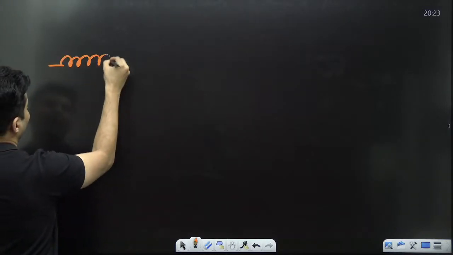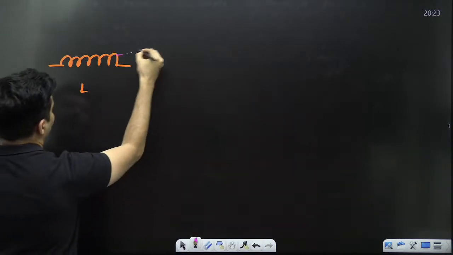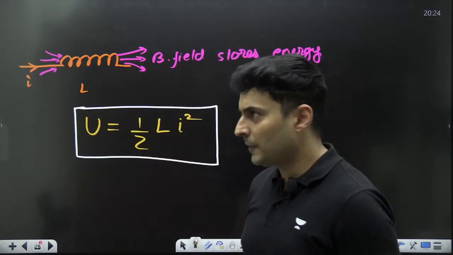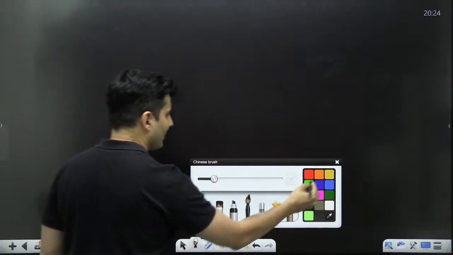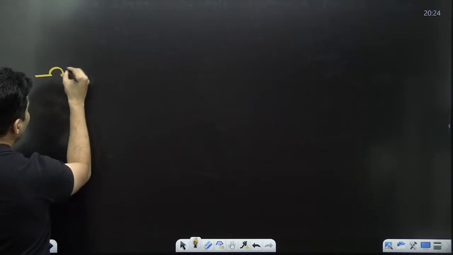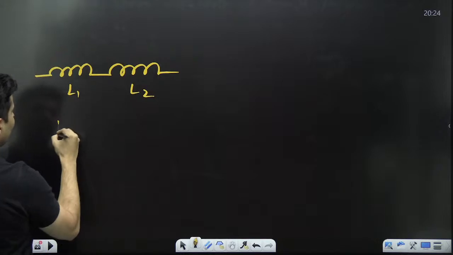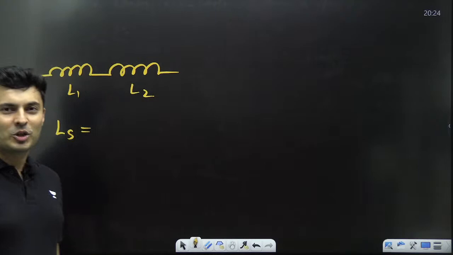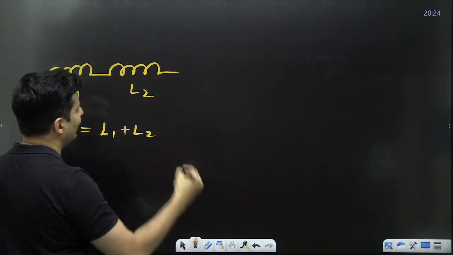So if you have an inductor, obviously there is magnetic field inside that inductor. If you ask me, can I combine inductors like I combine resistors and capacitors? The answer is yes. So if there are two inductors in series like this, L1 and L2, the series combination formula behaves like resistors only. So treat inductors like resistors, so it will be just L1 plus L2.